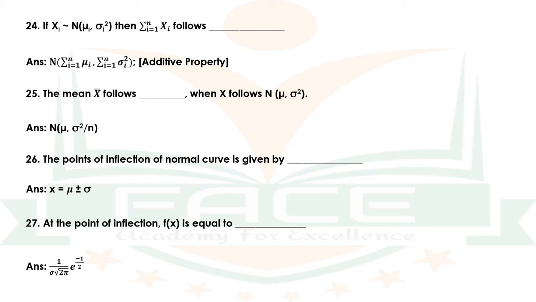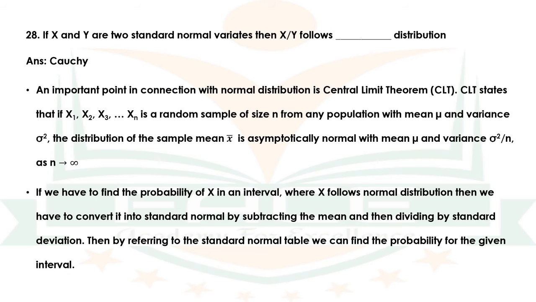Question number 27. At the point of inflection, f of x is equal to dash. The answer is 1 by sigma root 2 pi e raised to minus 1 by 2. Question number 28. If x and y are two standard normal variates, then x by y follows dash distribution. The answer is Cauchy.